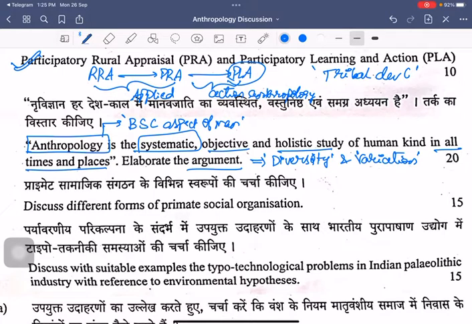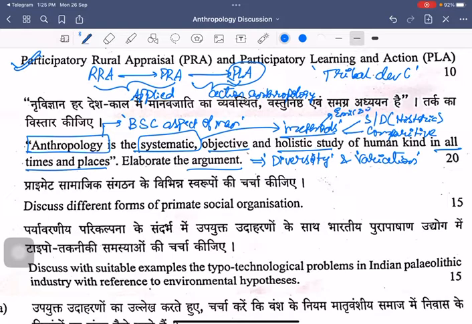Apart from that, when you talk about anthropology as a subject being systematic, we can talk about the different methods that are used. That might be the synchronic approach, that might be the diachronic approach, which is called the historic approach, or that might be the comparative approach, or we can even talk about Kenneth Pike's theory of the emic and etic view. All these are making the subject systematic, objective, and holistic, right? Which can be discussed, which can be talked about, right?